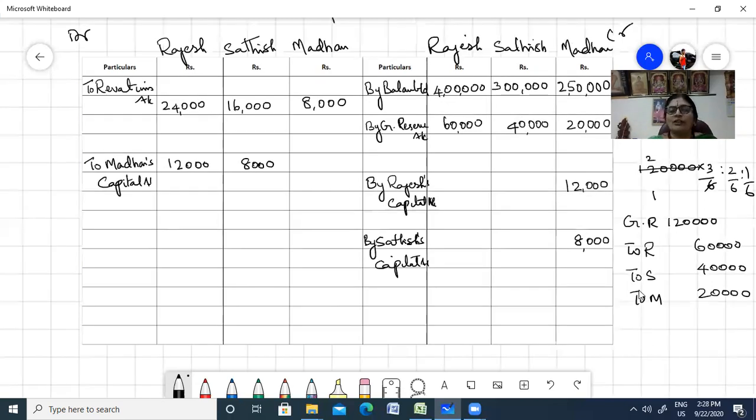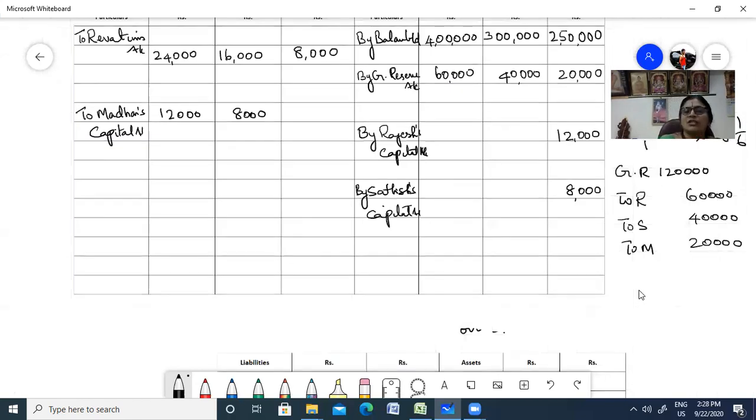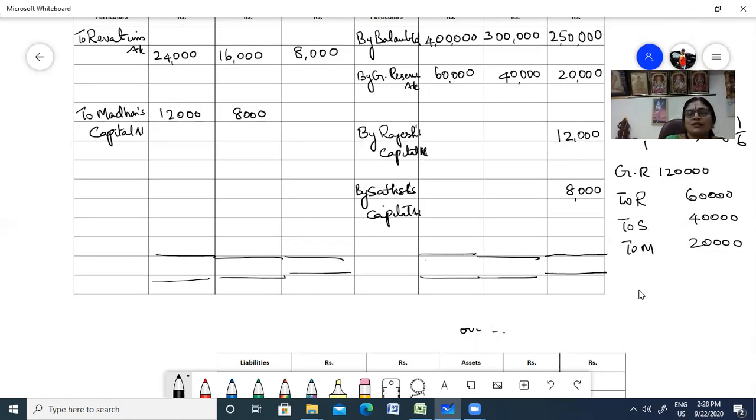Here you don't have profit and loss, you have only your reserve. So that's fine. Now let us total this figure. Let us close it. Okay. So you have 4,60,000 here, 3,40,000.